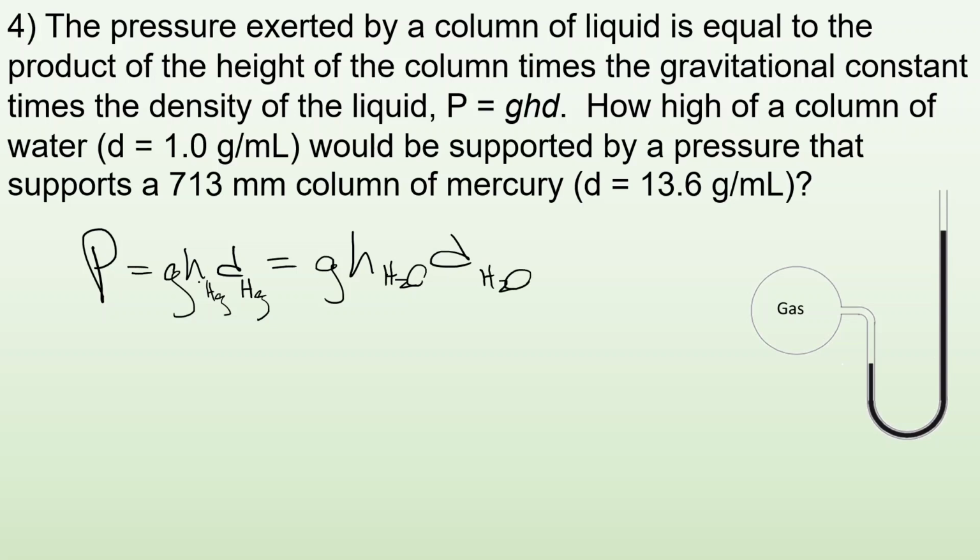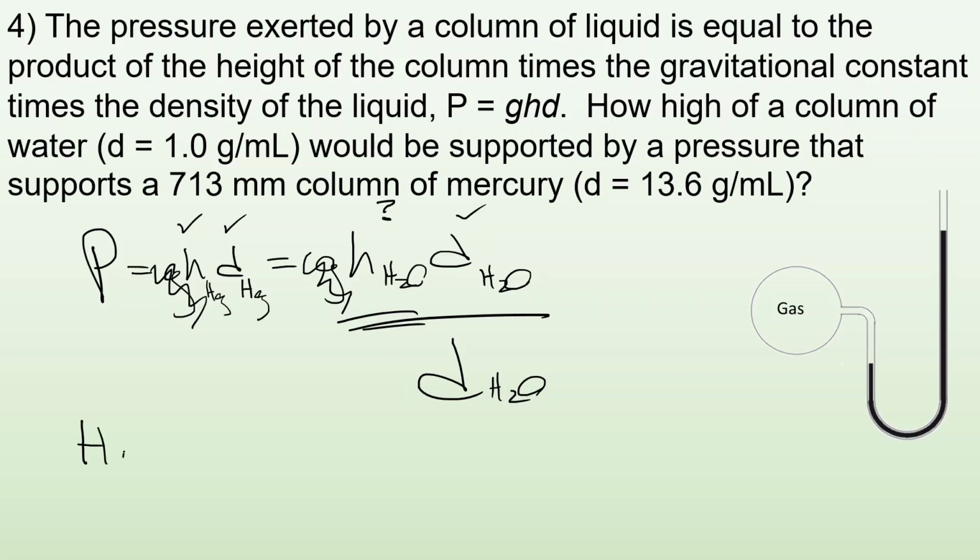So now gravity is a constant on both sides. That cancels out. And the problem's saying, hey, how high of a column of water? So it's asking for the height of water, and they give us the height of the mercury column, the density of mercury, and also the density of water. So I'd like to rearrange things first. I want to get the height of H2O by itself. So I got to divide each side by the density of water, and I end up with the height of H2O is going to equal the height of the mercury column times the density of the mercury column divided by the density of H2O.